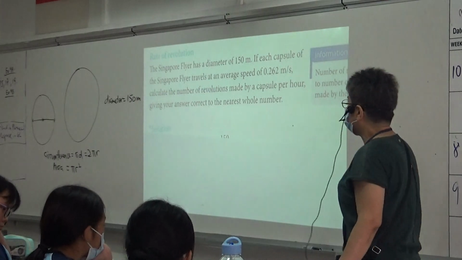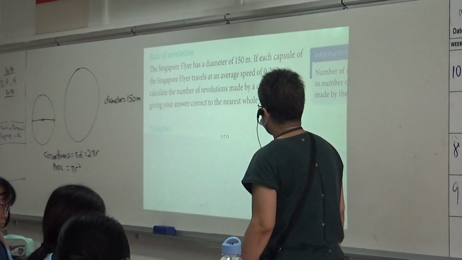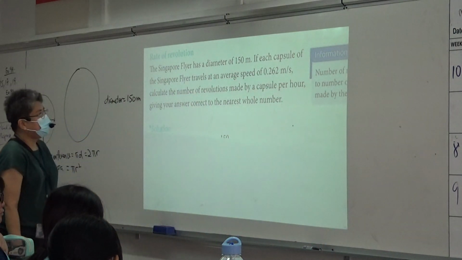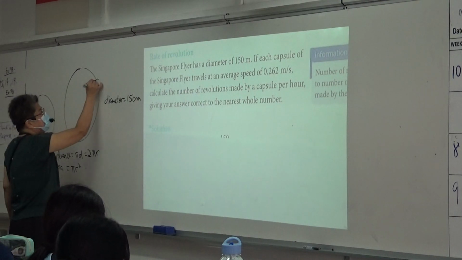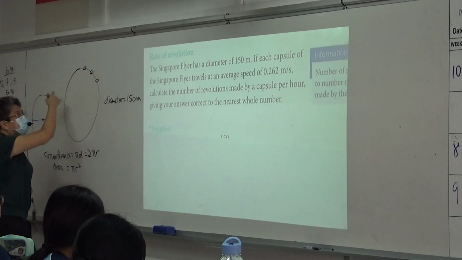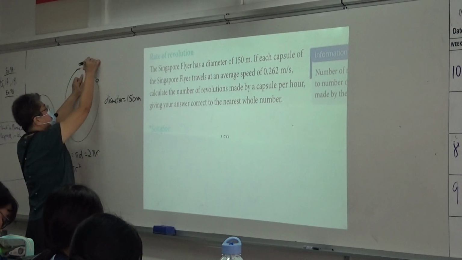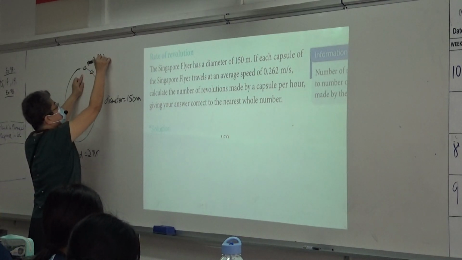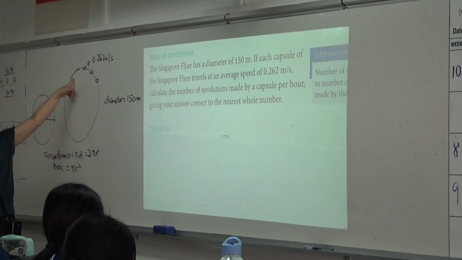Now let's take a look at the question. A Singapore Flyer has a diameter of 150 meters. Each capsule of the Singapore Flyer travels at an average speed of 0.262 meters per second. Now you know the Singapore Flyer has a lot of capsules, right? So each capsule travels at 0.262 meters per second. That means in 1 second you will travel 0.262.